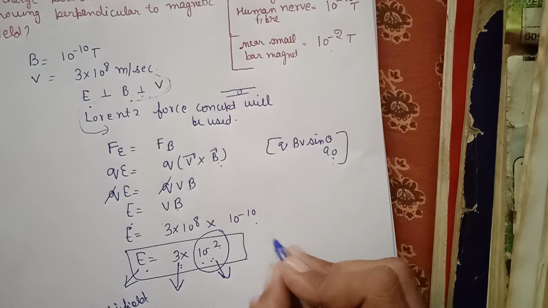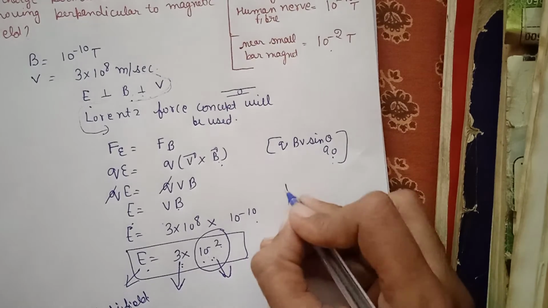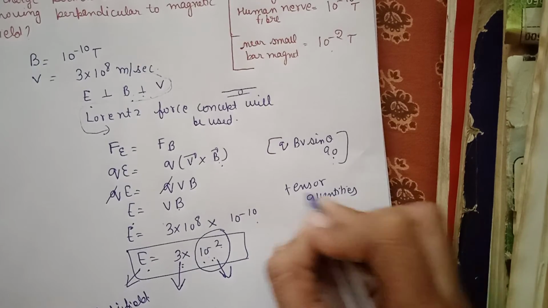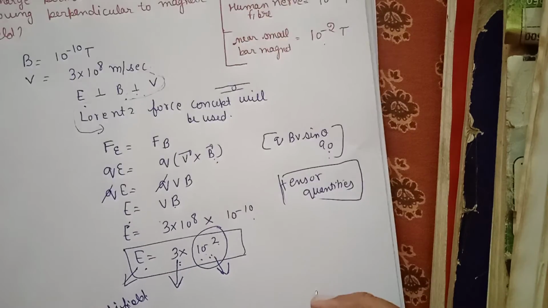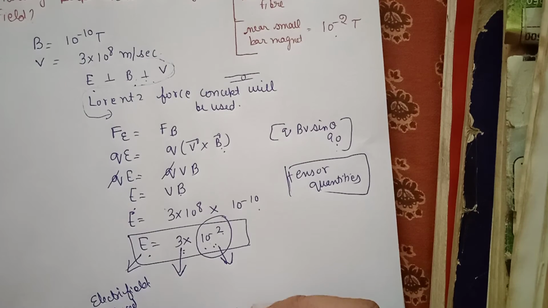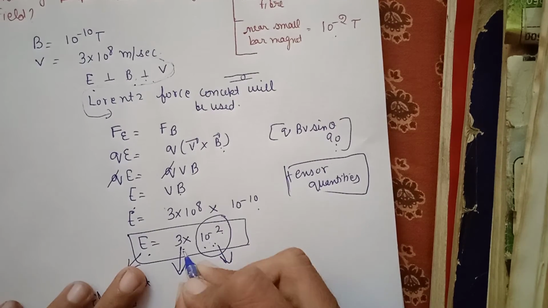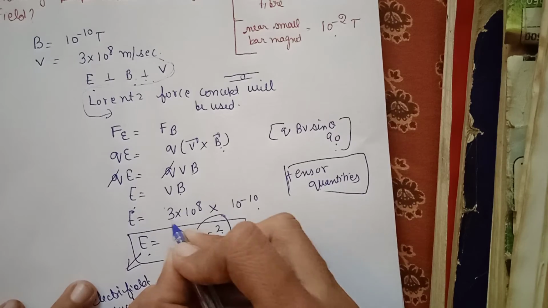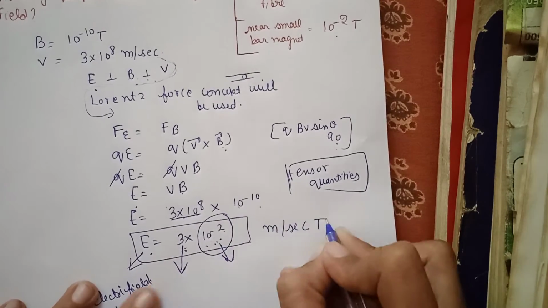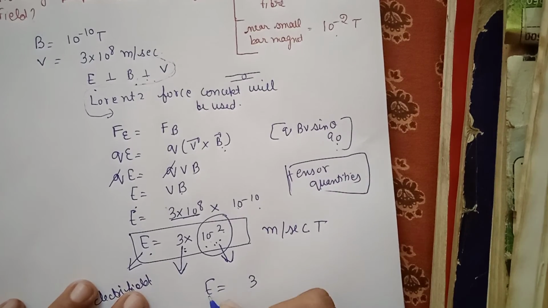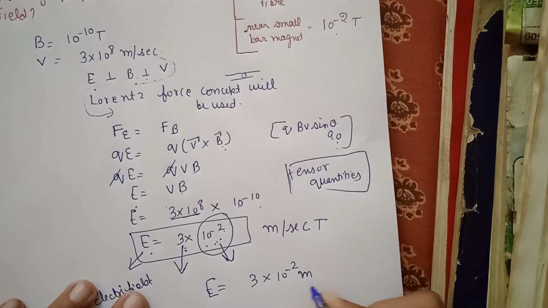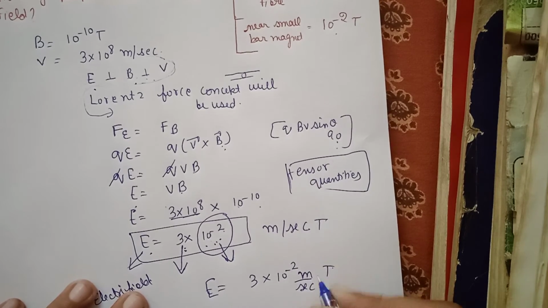It may seem impossible to you, but if we are using some tensor quantities, then it is possible. So the electric field is 3 into 10 raised to power minus 2 meter per second Tesla.